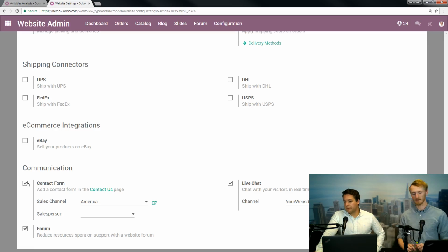And yep, there you can check that box to enable the Contact Us form. I don't actually know if that's enabled by default, but if it's not, you can just come here and check. Yep. And that sales channel, those used to be called sales teams until the last release.